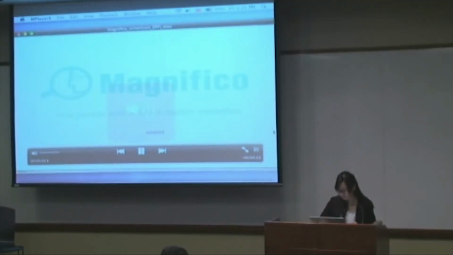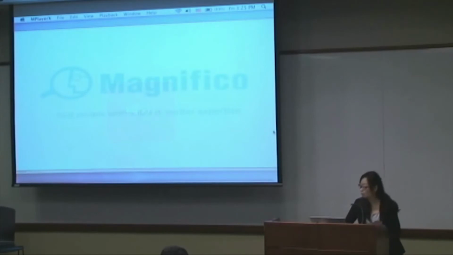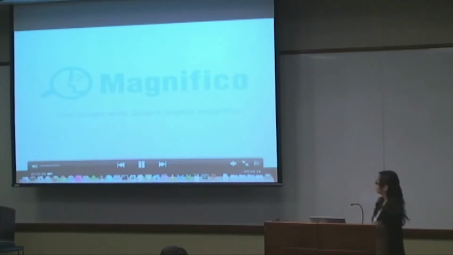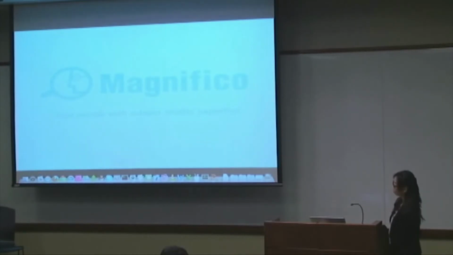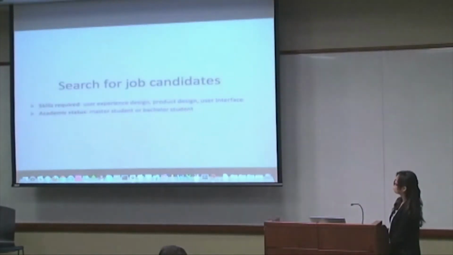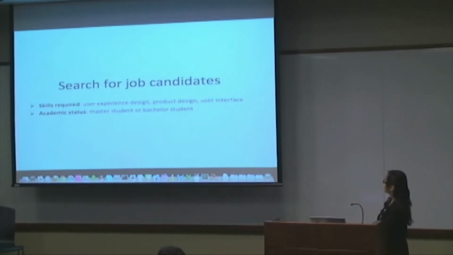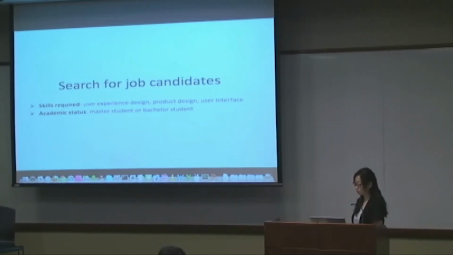Magnifico is a search application that helps you to find people with subject matter expertise. Now we will show you how Magnifico works using 3 search scenarios. We first would like to search for a list of candidates for a job. Skills required for the job are user experience design, product design, user interface. We want only master and bachelor students in the results.